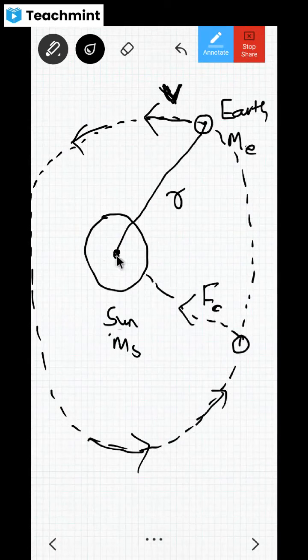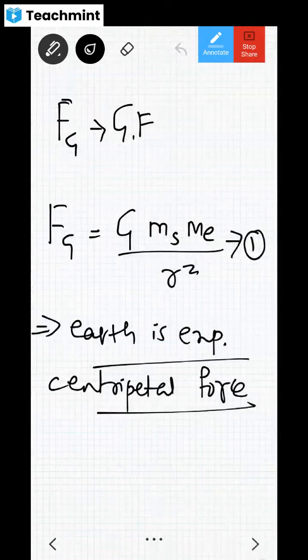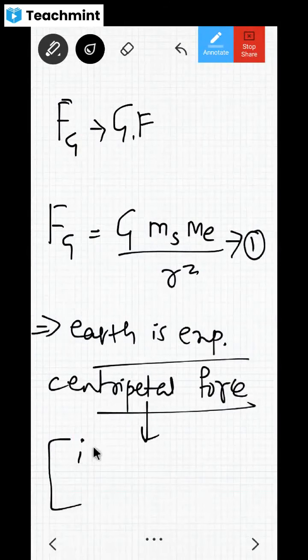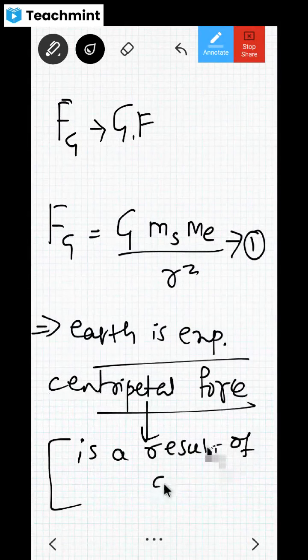So here, the Sun is trying to pull this Earth with what force? Gravitational force, but that gravitational force itself is converted into centripetal force. I told you, right? There is nothing called centripetal force by itself. Centripetal force is a result of gravitational force, right?